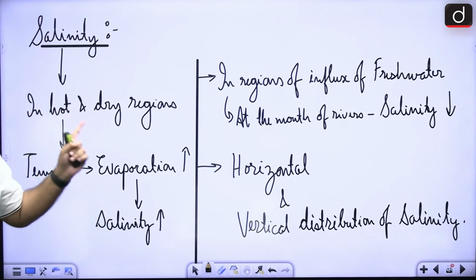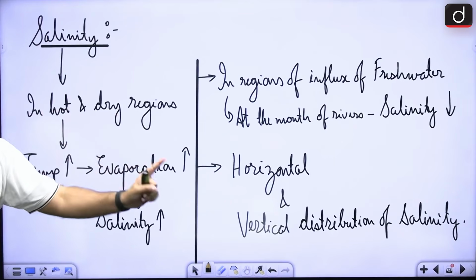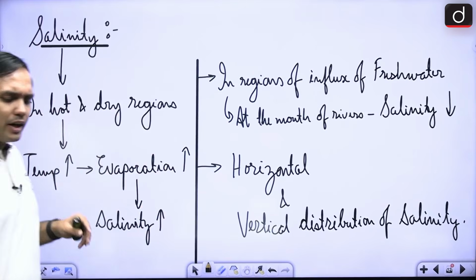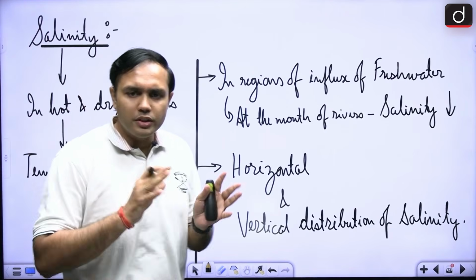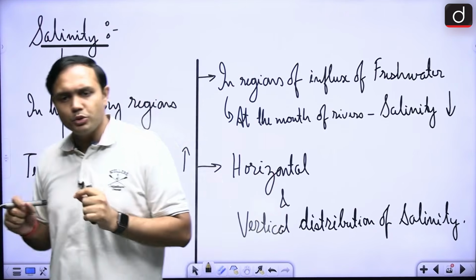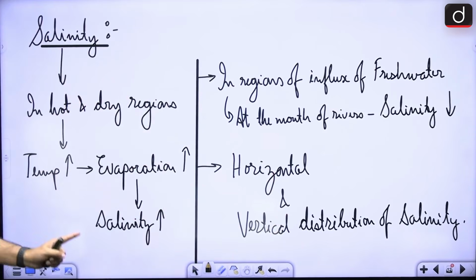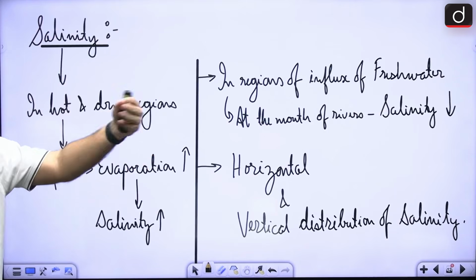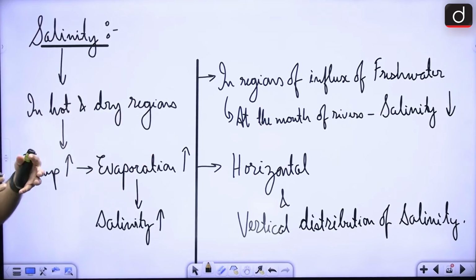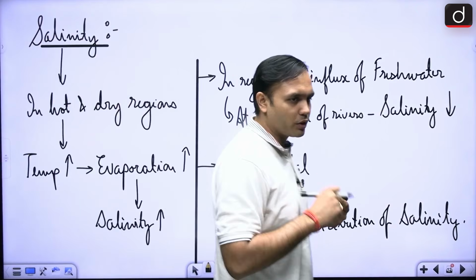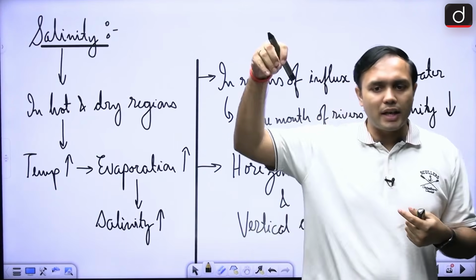So it is in the hot, dry regions that this correlation is very effective. We'll look at some horizontal and vertical distribution also, but it is this correlation that you can properly remember, and that will help you remember other aspects also. If there are regions with a lot of influx of fresh water, a lot of rivers, the salinity will be lower.